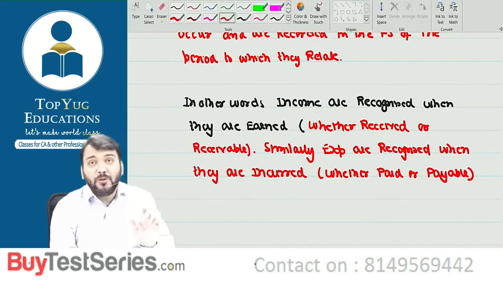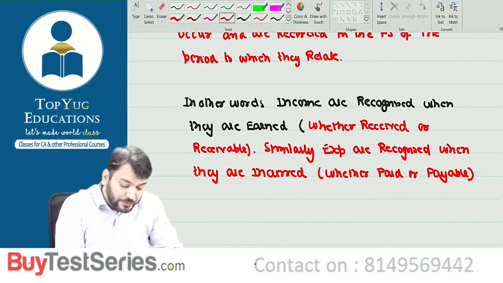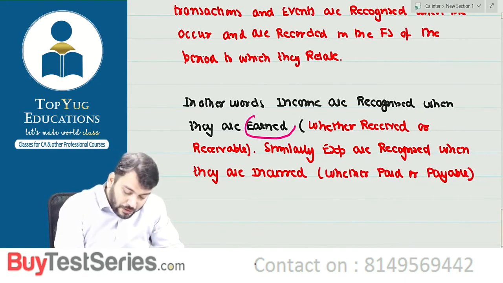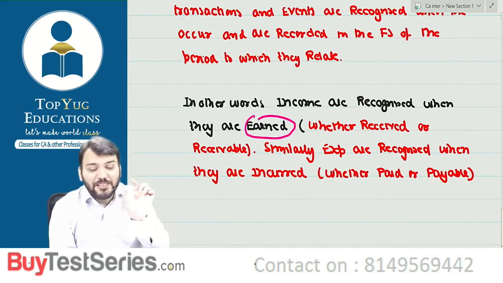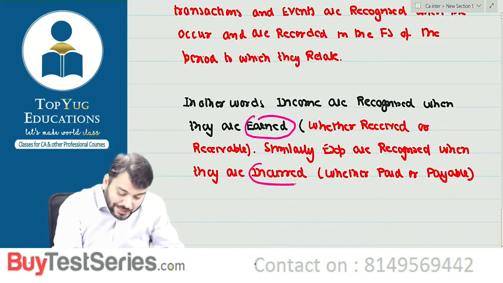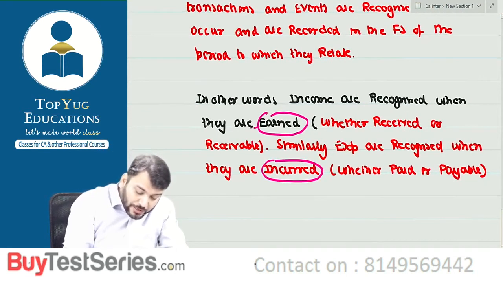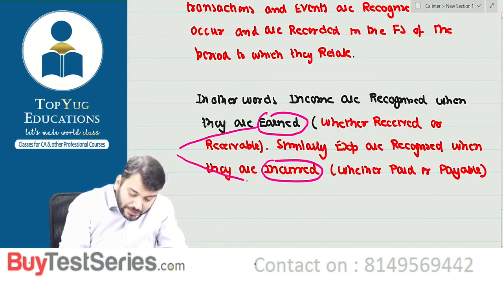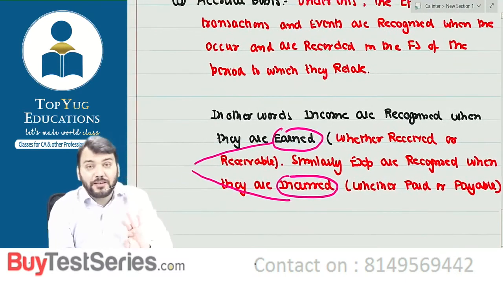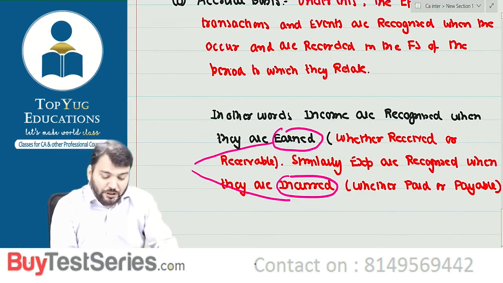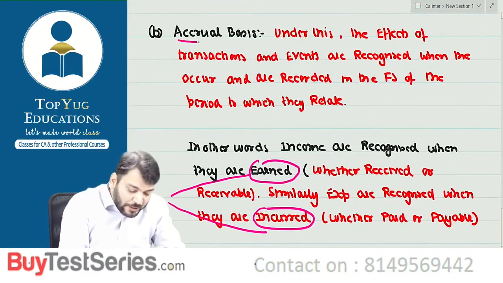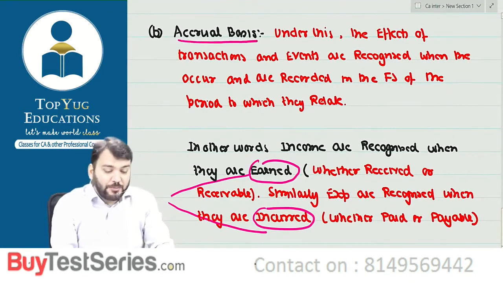Understood? So normally for income we use which word? Earned. And for expense we use the word incurred. So earned and incurred means when they occur. Understood this point? So accrual basis also you have understood. Nothing to explain in this.